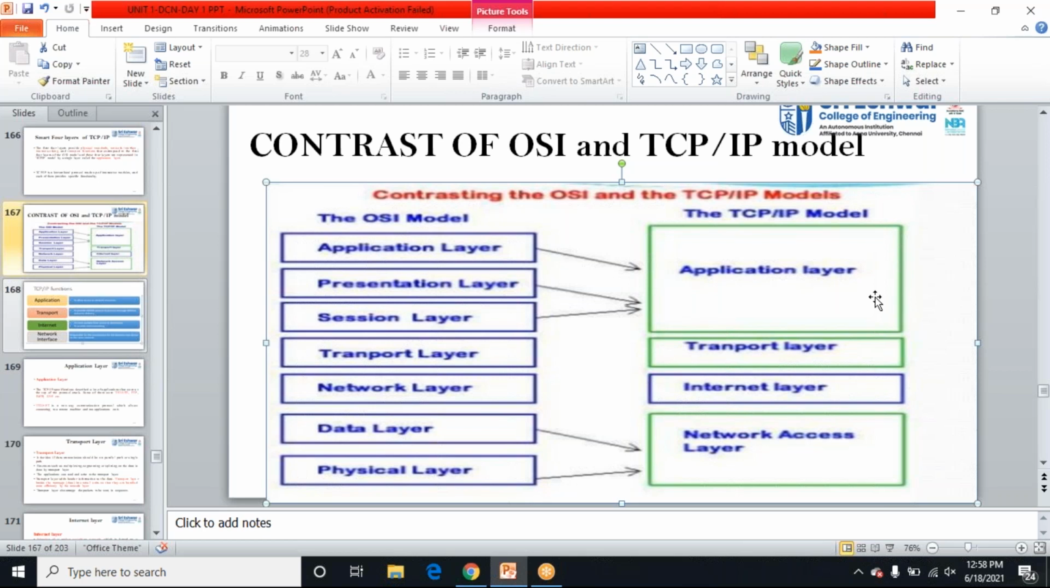Is it clear? In OSI I have 7 layers, in TCP I have only 4 layers: application layer, transport layer, internet layer, and network access layer. These are the 4 layers of TCP. Now let me show you the function of TCP and the protocols, and then we can wind up.